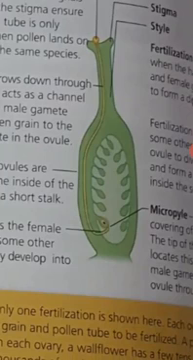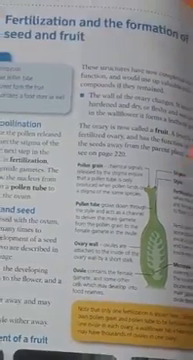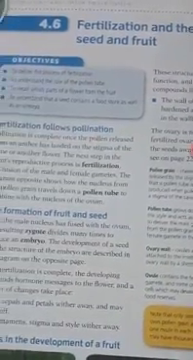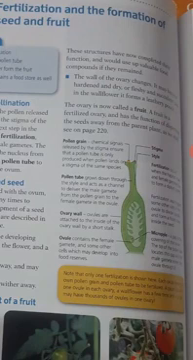In the ovule, as you know, the female gametes are in the ovule, and the pollen are the male gametes. So now the male gamete and the female gamete have fused together. This is known as fertilization. The fusion of the male gamete with the female gamete is known as fertilization, due to which a zygote will form. When the male gamete and the female gamete are fused together, a zygote will form.